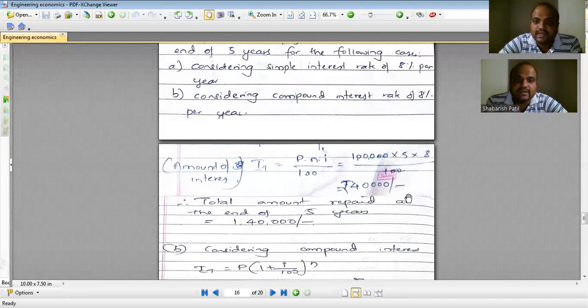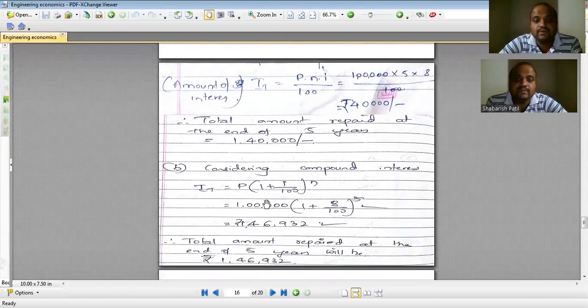Okay, this is only the interest amount, but at the end he will be paying to the bank a sum of 1 lakh plus 40,000, that is 1 lakh 40,000 rupees. Okay, P plus this IT is the total amount repaid at the end of 5 years. This is by simple interest.